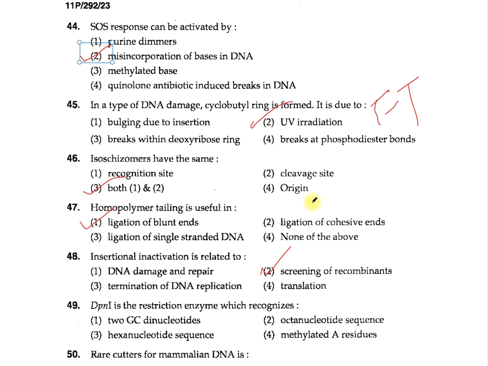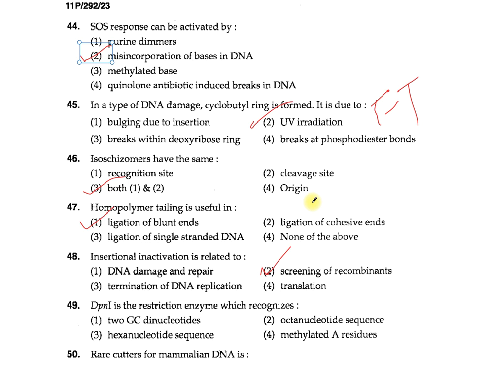In insertional inactivation, a fragment of foreign DNA is inserted into a restriction site inside a gene that confers antibiotic resistance, hence causing the gene to turn non-functional, and this is used for the screening of recombinants.